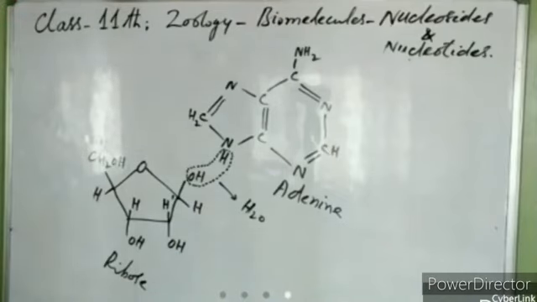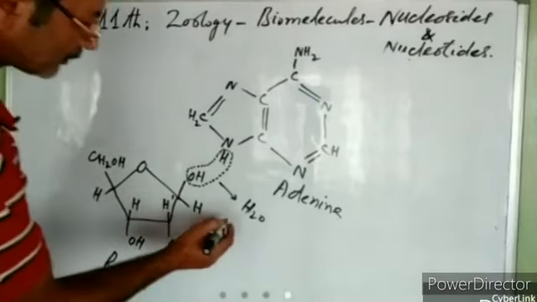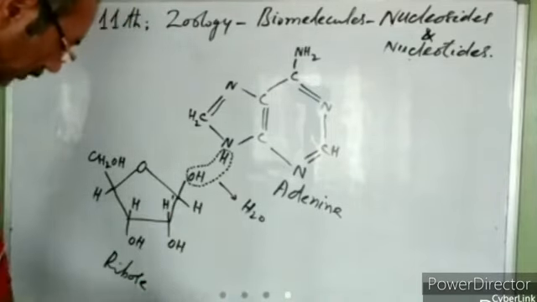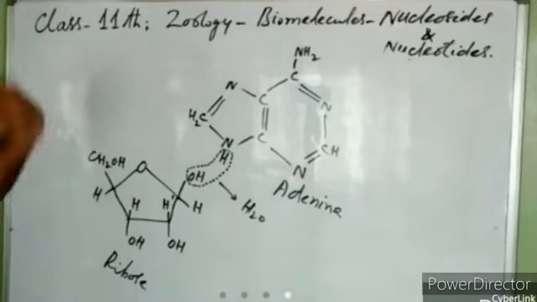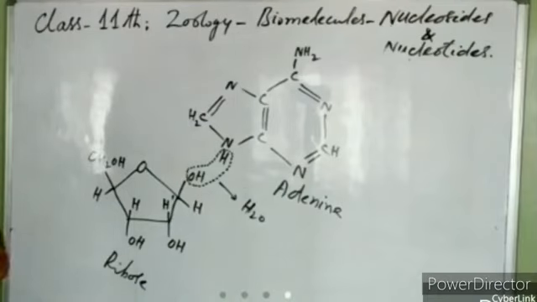Which bond will be formed between the sugar and this nitrogenous base? This bond formed here will be known as a glycosidic bond. I have told you what a glycosidic bond is: a bond formed between a sugar and any other group, which may or may not be a sugar, right?